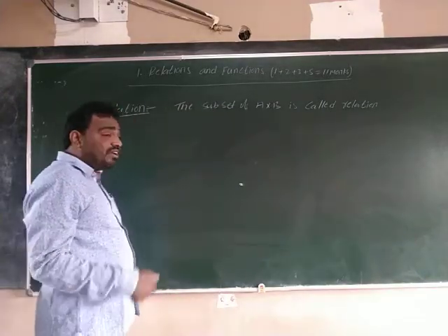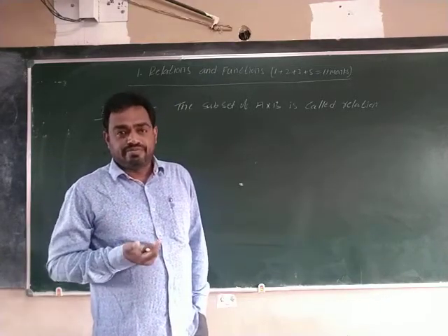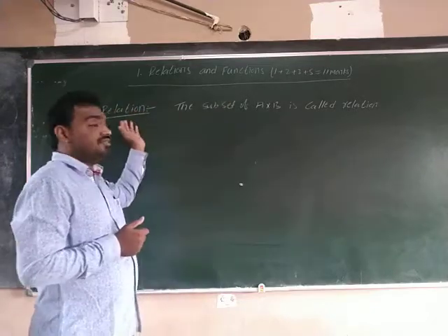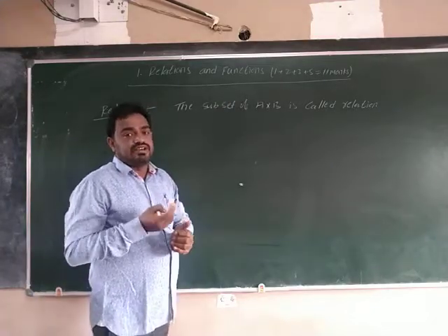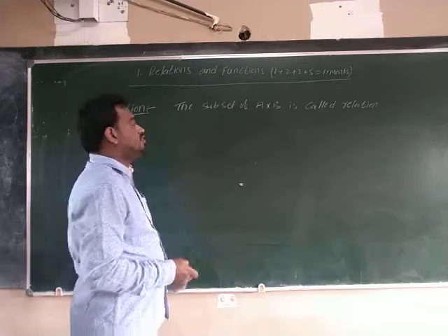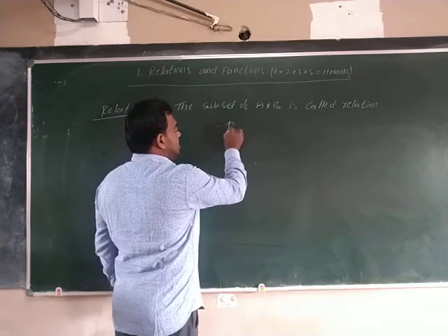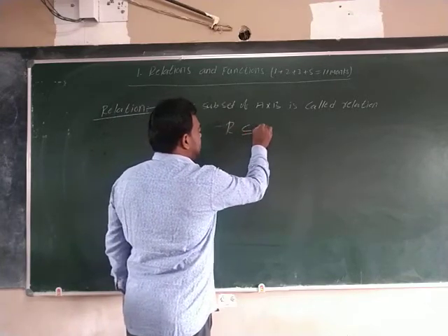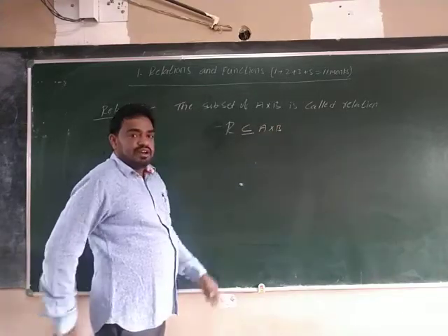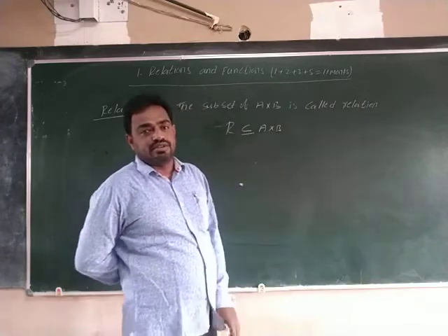So, what is A cross B? The Cartesian product of non-empty sets A and B. So that is the definition of relation. What is that? A subset of A cross B is called a relation. Usually relations are denoted by capital R. So R is a subset of A cross B. R is always a subset of A cross B.